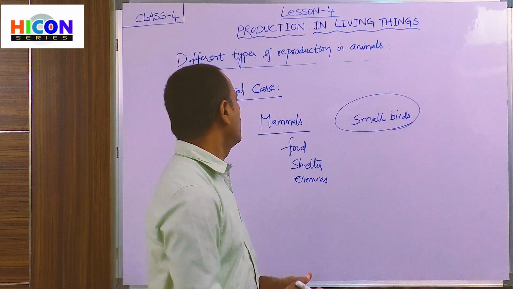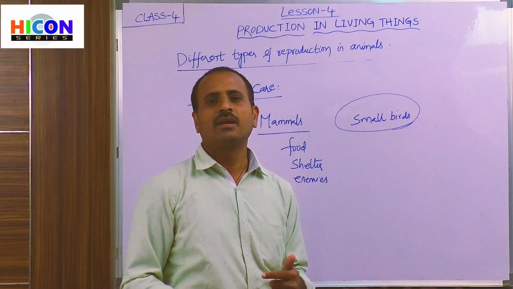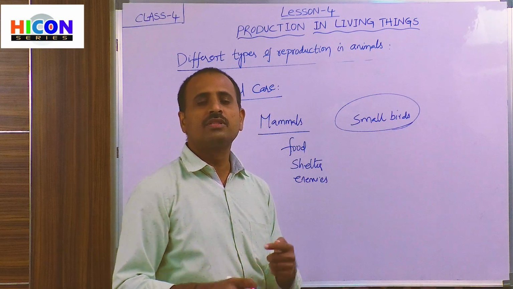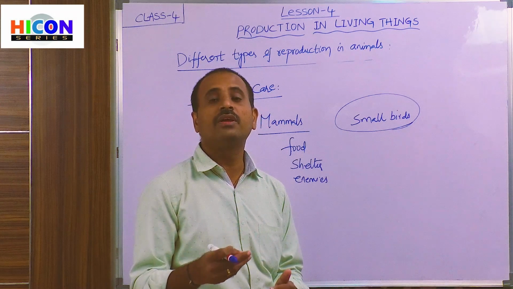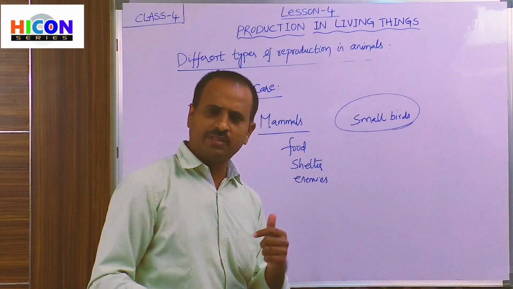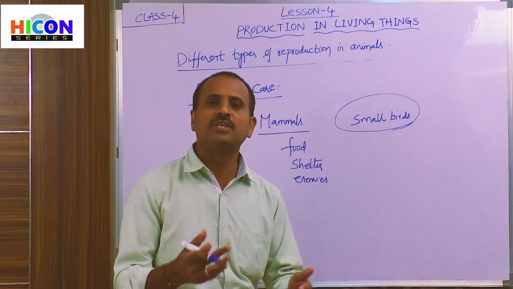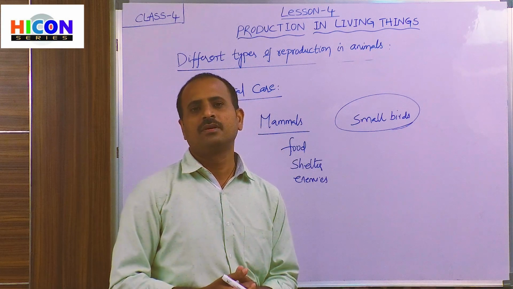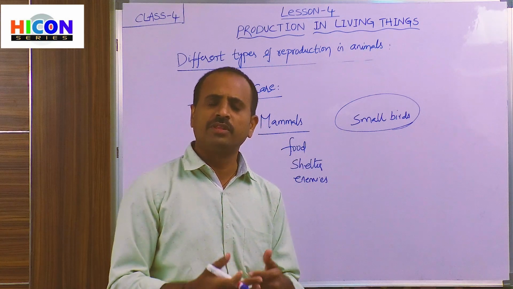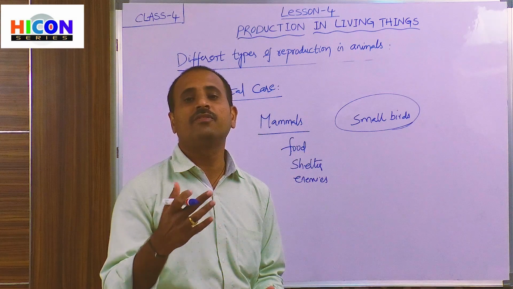In the same way, not only mammals and birds, but all the insects, reptiles, fishes and frogs that we have discussed previously take a lot of care of their young ones. They will give everything they need until they get the capability of living by themselves without depending on others. When they are young, they depend upon their parents for their food, shelter and protection.